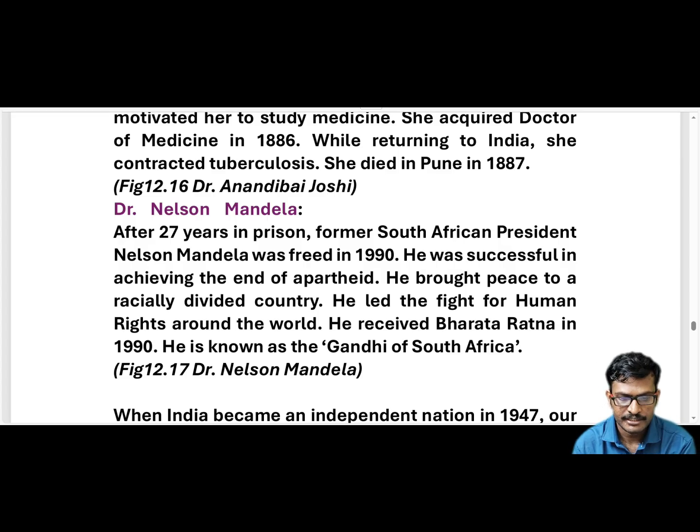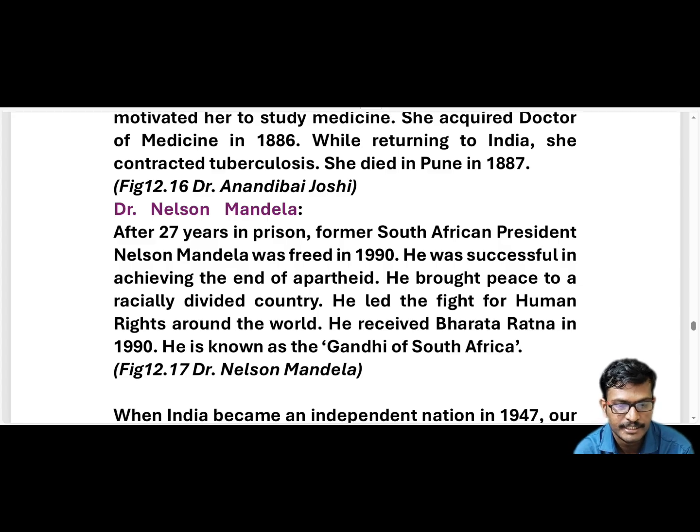In which year was he released from jail? 1990. Before he was in prison, he was a South African president, but he spent 27 years in prison. So he suffered a lot in prison.